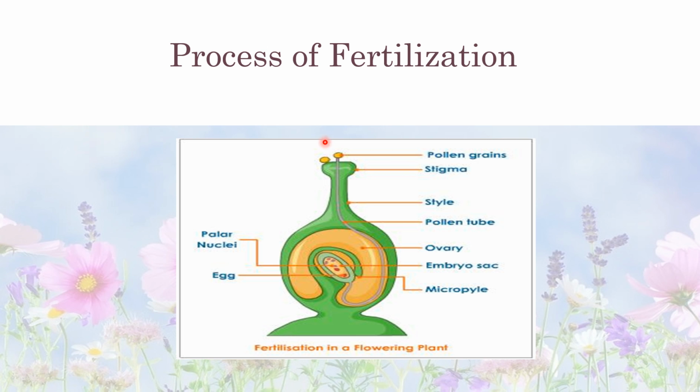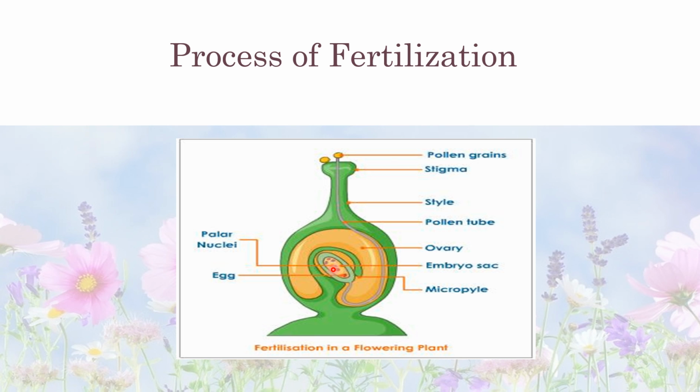When a pollen grain reaches the stigma of the same kind of flower, it germinates into the pollen tube. The pollen tube grows down through the style. This is the style. It grows down through the style and enters the ovary to reach the ovule. It enters the ovary and here the eggs are present. After reaching the ovule, the pollen tube releases the male gamete, and the male gamete fuses with the female gamete which is present here.